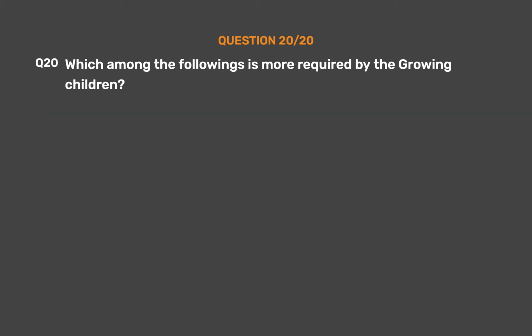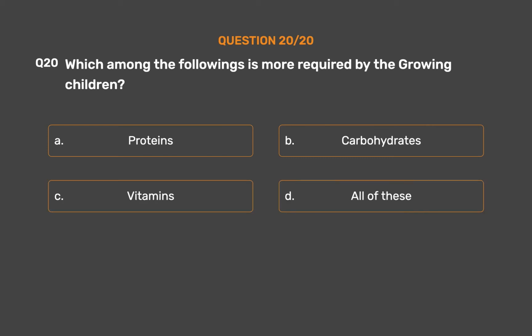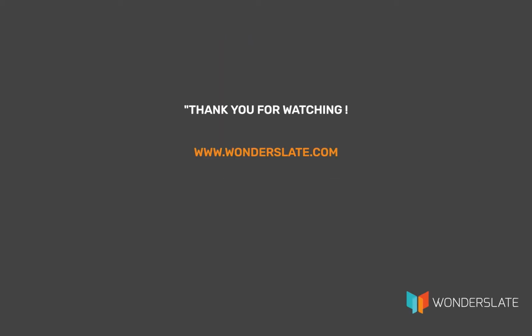Question number 20. Which among the followings is more required by the growing children? Option A. Proteins. Option B. Carbohydrates. Option C. Vitamins. Option D. All of these. The correct answer is option A. Proteins.